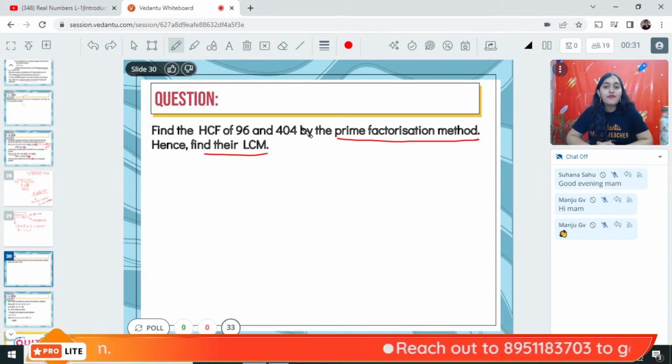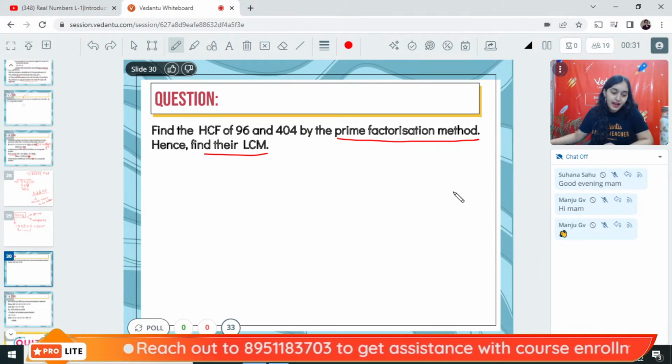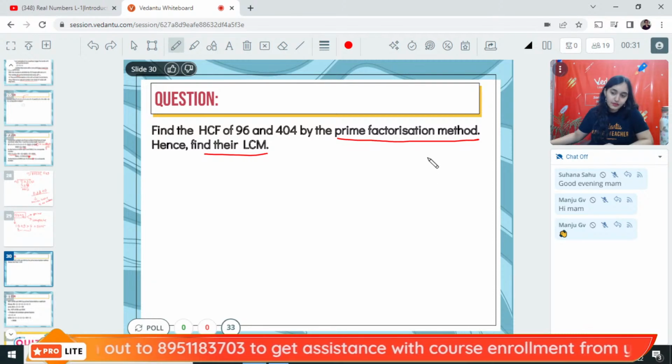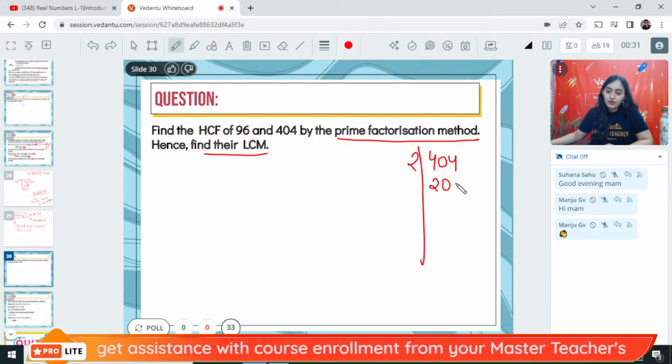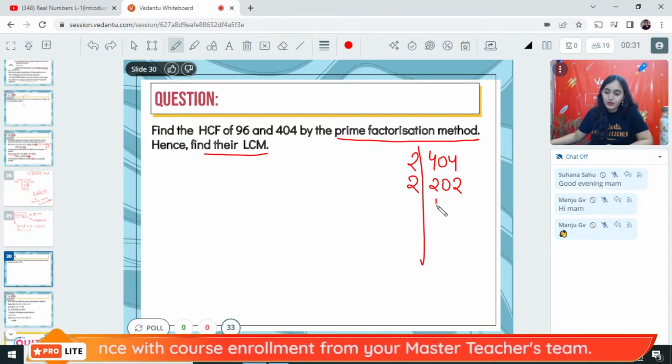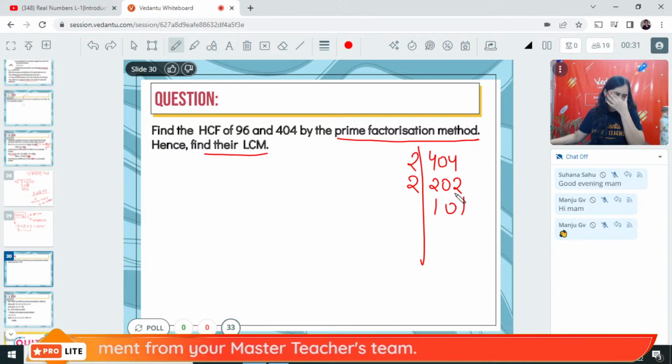For this, what you have to do? You have to find out the prime factorization of 96 and 404. What is the prime factorization of 404? 2 2s are 4, 2 0, 2 2s are 4, again 2 1s are 2. Then 101 is, I think, divisible by 11.